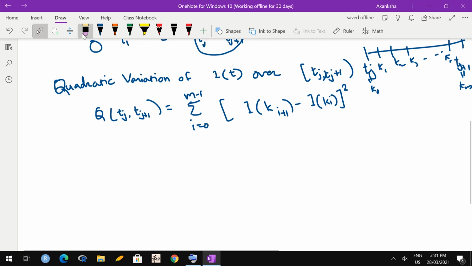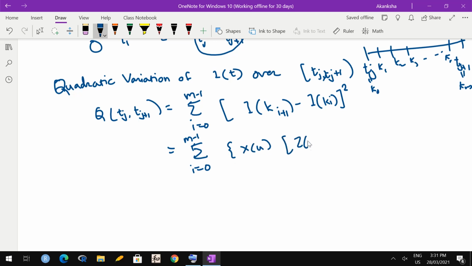So this becomes sum over I going from 0 to m minus 1, xu times z at ki plus 1 minus z at ki, okay, and then whole square. xu I am writing because we know that anyway over this interval this is constant, this is free from time over this interval, and we'll substitute its value.